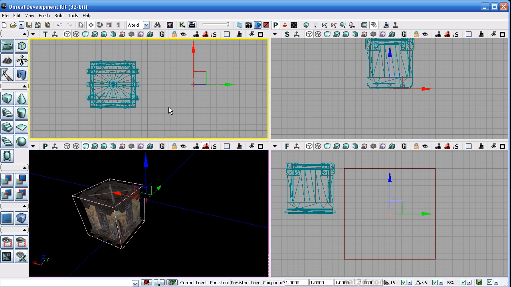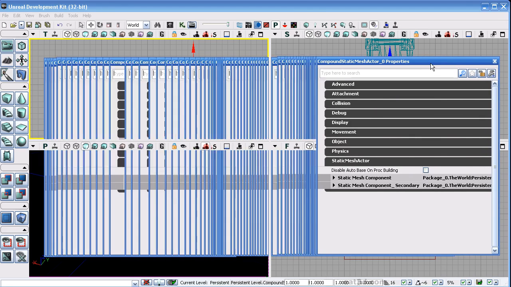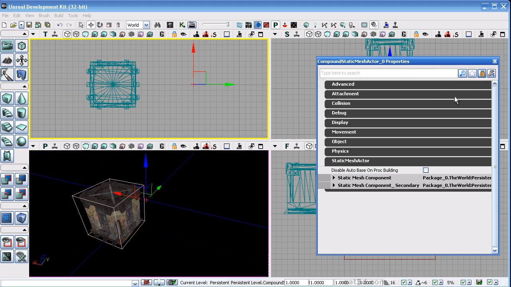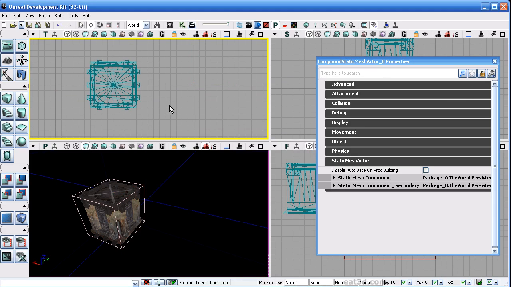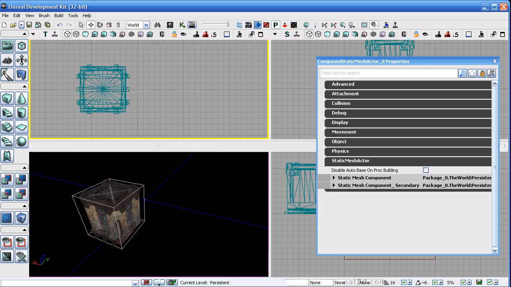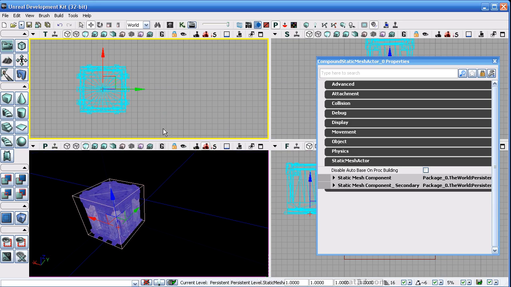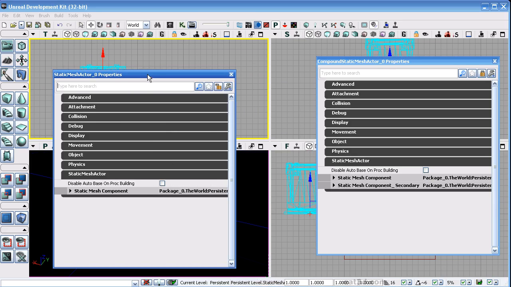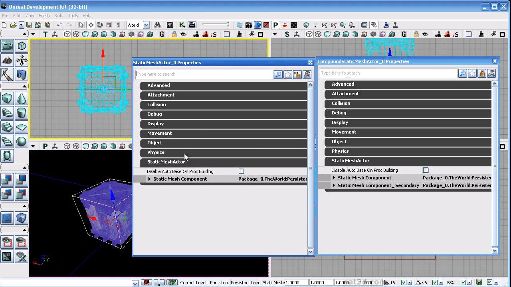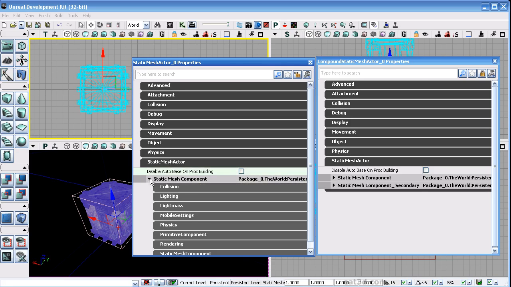which we can tell by opening up the properties. So what I'm going to do is open up the properties for our compound static mesh actor, and I'm going to lock it. And then I'm going to change my selection over here and open up the properties for this guy. So here we have the regular static mesh, and you'll see under the static mesh actor category section of the property panel, you've got the local variables that we saw inside of the static mesh actor class, namely the static mesh component.